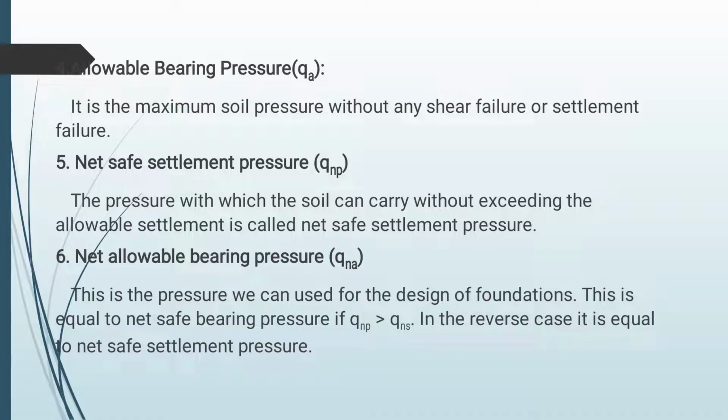Next one is net safe settlement pressure. Net safe settlement pressure is the pressure the soil can carry without exceeding the allowable settlement. Net allowable bearing pressure is denoted as qna. It is used for design of foundation. This is equal to net safe bearing capacity.